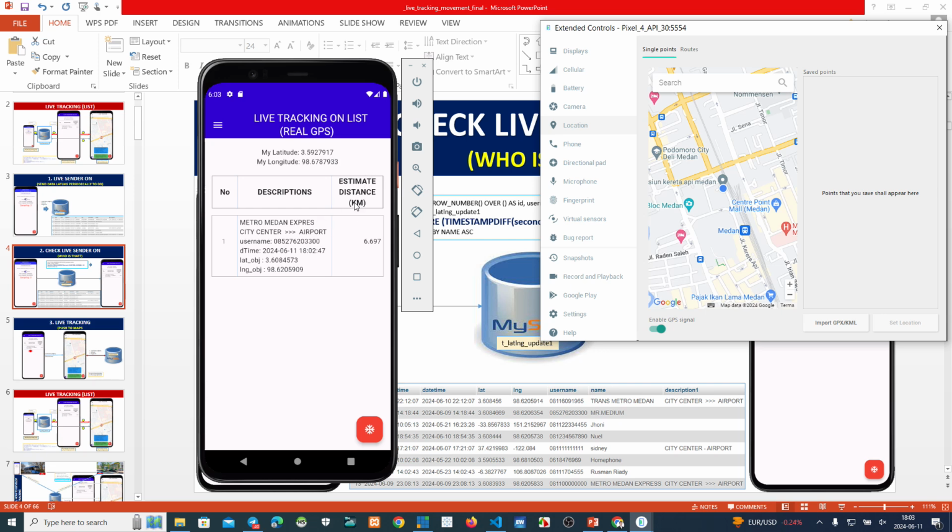The estimated distance is 6.697 kilometers. But if we use my smartphone, this is automatically the current location, and this is the bus location, and then it calculates between this lat long and this lat long.